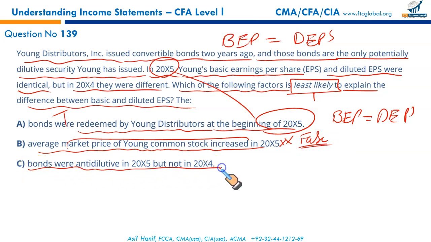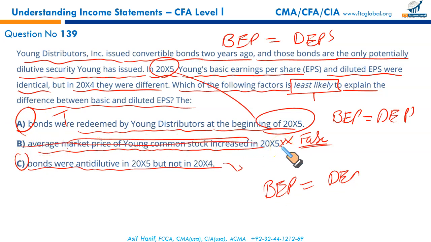Bonds were anti-dilutive. When the bonds are anti-dilutive, it means they won't affect your diluted earning per share. In this case, again, your basic earning per share will be equal to your diluted earning per share. So A and C are not likely to be this. B is the odd man out. This is least likely. Because of A and C, your BEPS and DEPS are the same in 2005, but B is totally odd amongst these given options. Next,